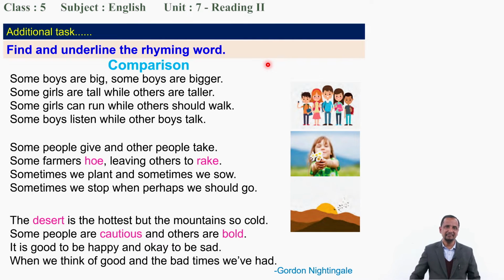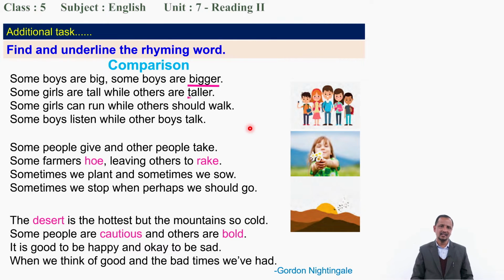Well, did you complete rhyming words? What is here? Good, very good. Bigger and taller. Walk and talk. Okay. Now you underline. Just, I think you have done it.